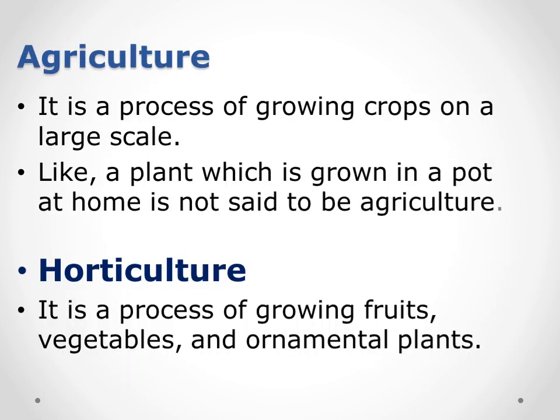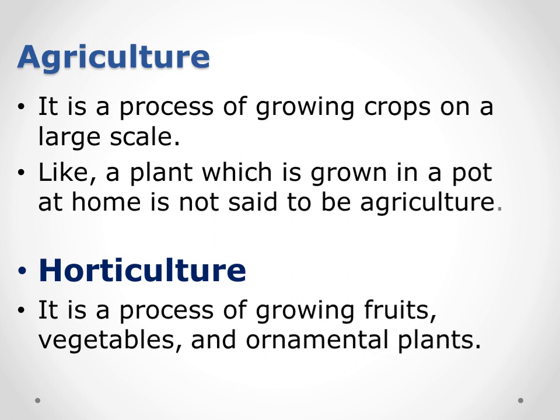Next we have agriculture. What is agriculture? It is the process of growing crops on a large scale. That means the same kinds of plants are grown on a large scale. This process is known as agriculture. Can we do agriculture at our home? The answer is no, we don't have enough space to grow crops on a large scale, that's why we are not able to do agriculture at our home.